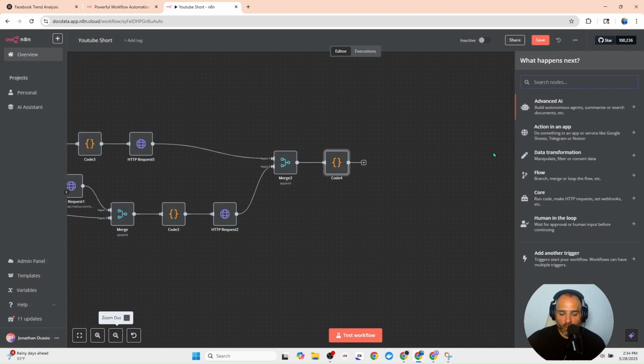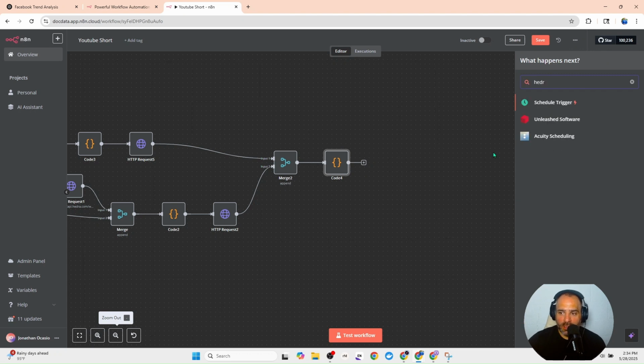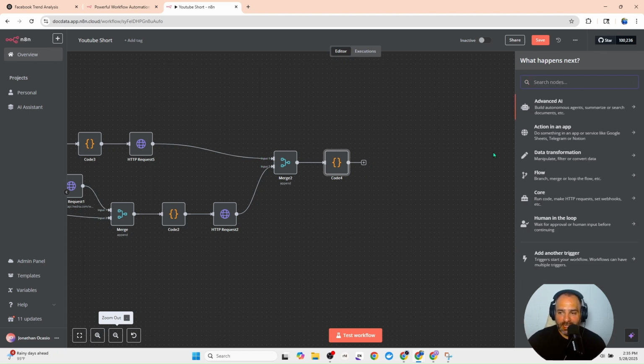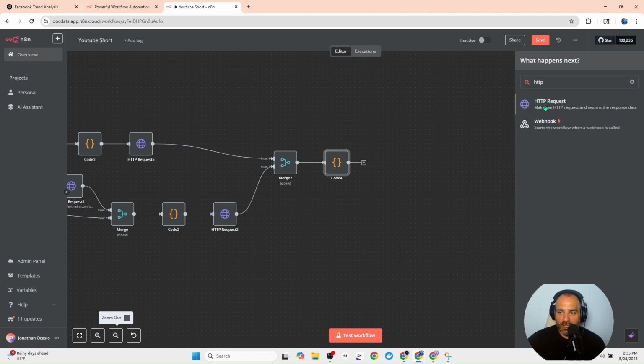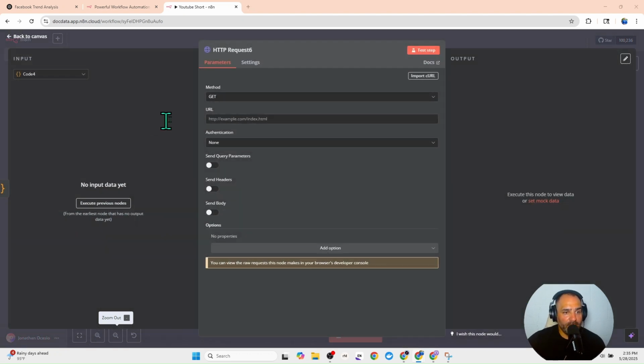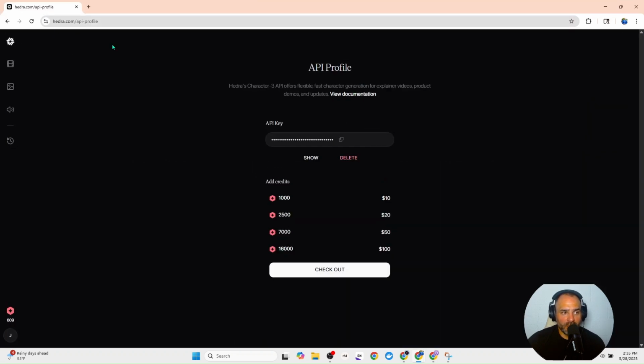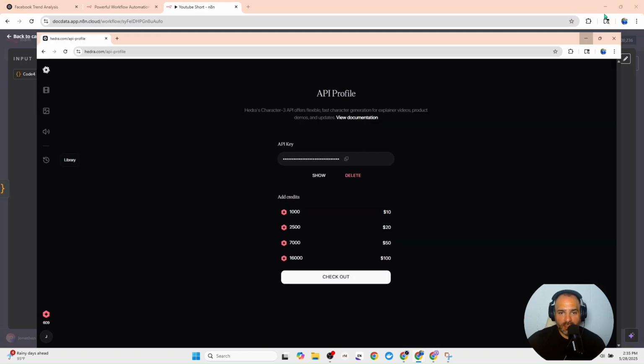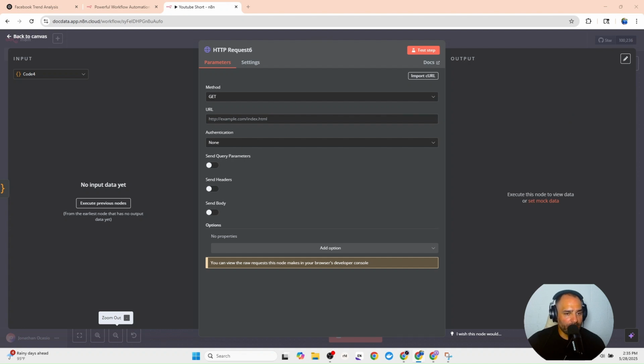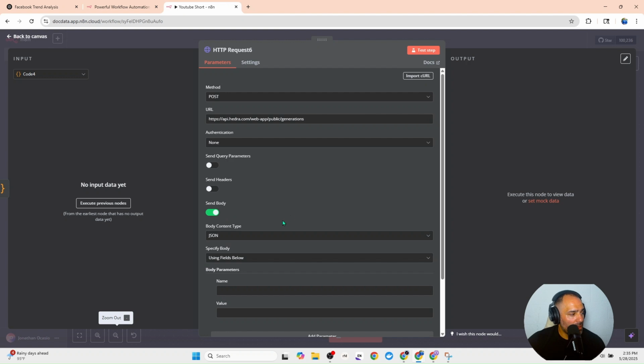With this completed, we're going to message Hedra a couple of times. So this is going to be an HTTP node. And what you want to do to get your API key for Hedra, it's going to be linked in the description below. Basically, just copy your API key, and then you create a new authentication. This is going to be a post node. If you have any issues connecting your authentication, please comment below and I will walk you through any issues you are having.